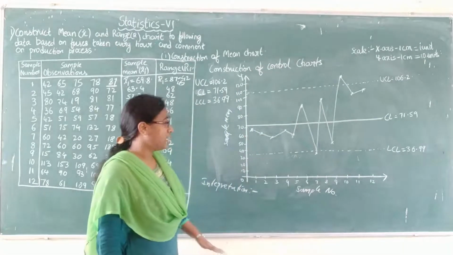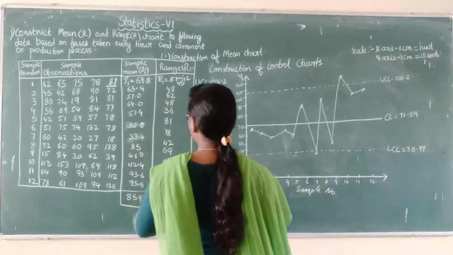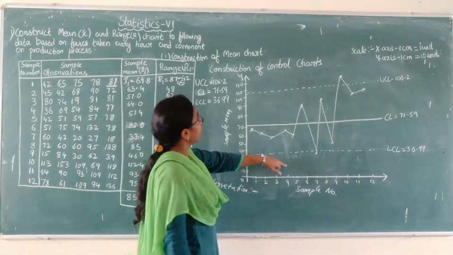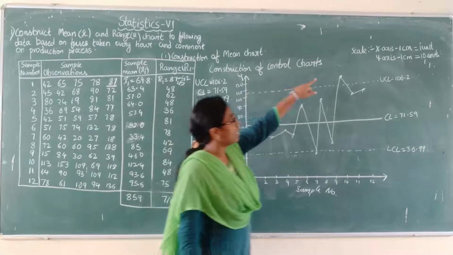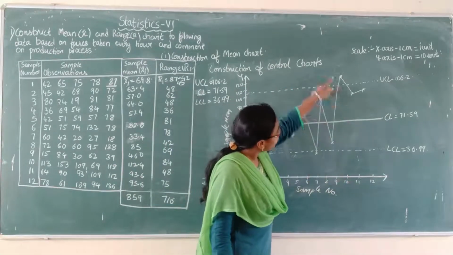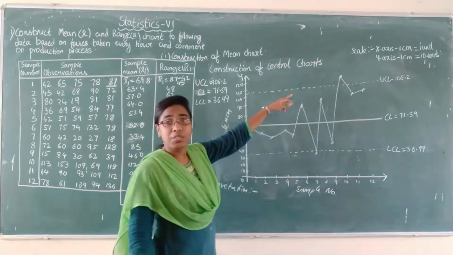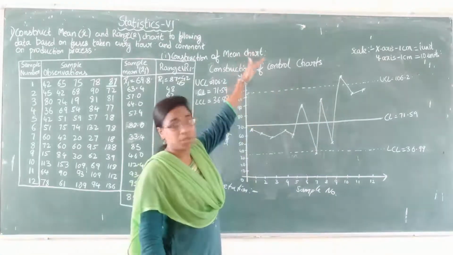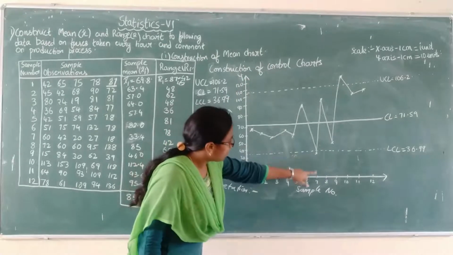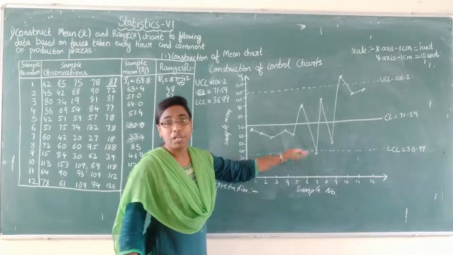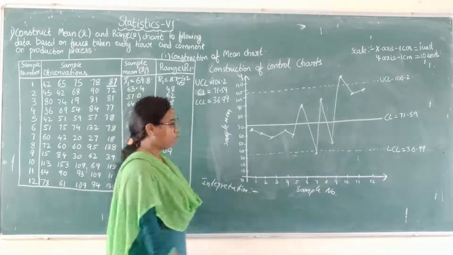Below LCL. If you observe here, two values: above LCL, the 10th sample, the sample mean is above UCL, and one value, corresponding to the 7th sample, is below LCL.